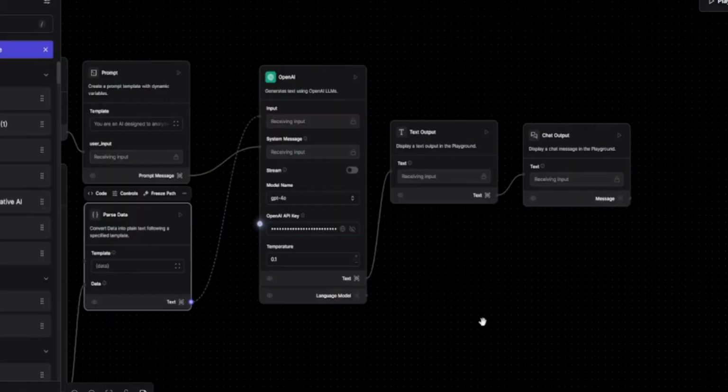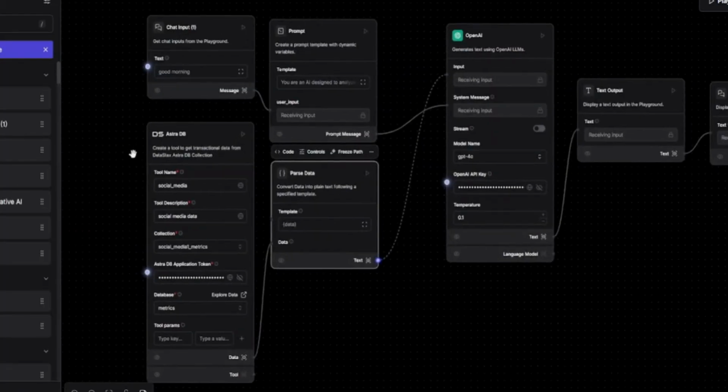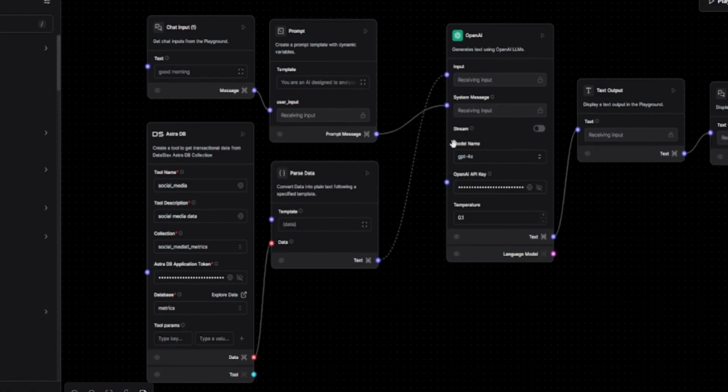And so we see that in our input we have the AstraDB, and then we have the prompt template giving it a system message. So the input is the database that we are getting from the AstraDB. The system message is to specify what prompt the AI should give.